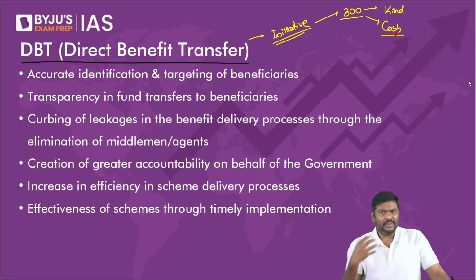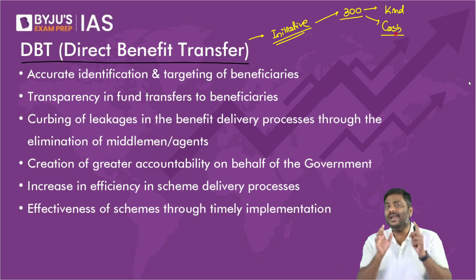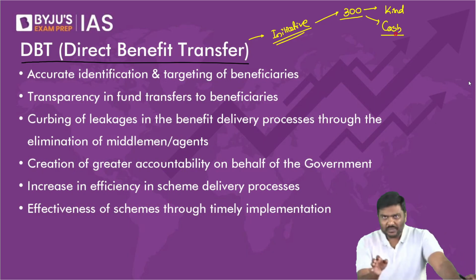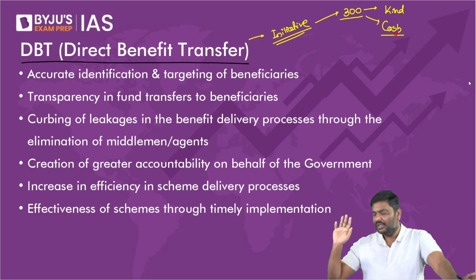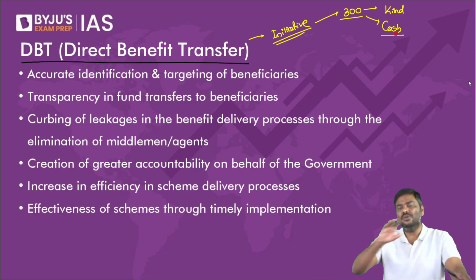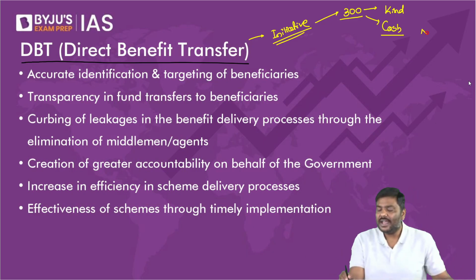Is it okay? I'll repeat it again. Under DBT, direct benefit transfer, what are we trying to do? We are trying to identify the beneficiary and ensure that the right beneficiary will get the benefit. Right? How will they do it? Any example? I've given you the examples.